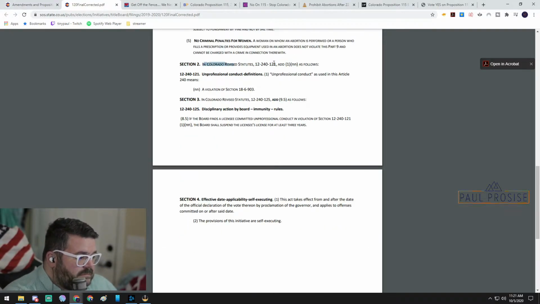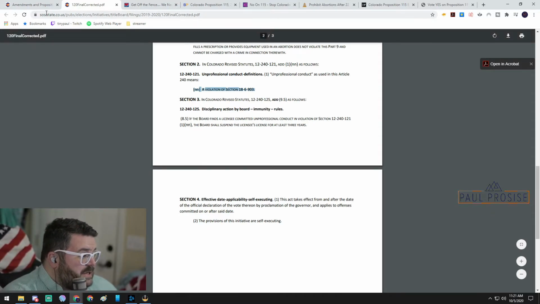Okay. In the Colorado Revised Statutes, it goes on: unprofessional conduct definition. Unprofessional, as used in the article, means a violation of Section 18-6-903. This is all just legalese. I'm not a legal expert. I'm just showing you the facts.